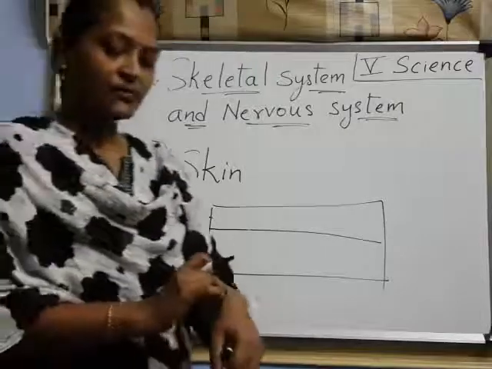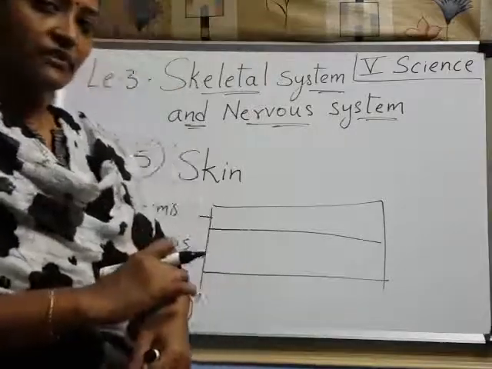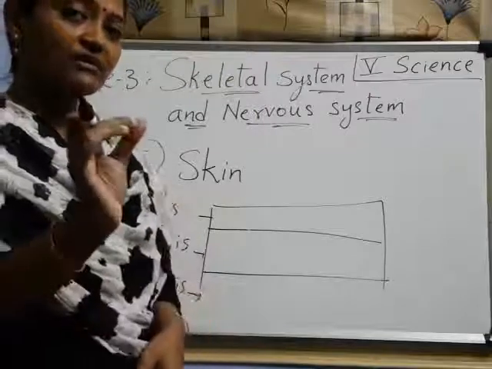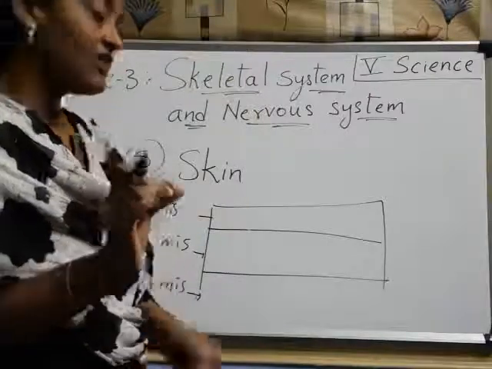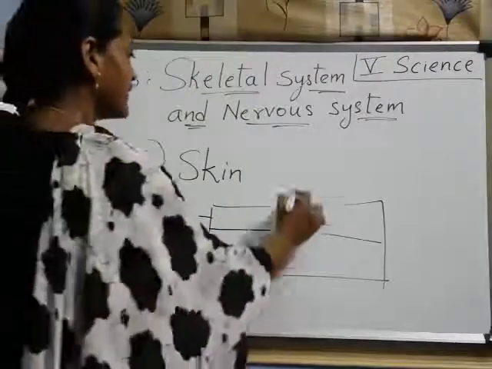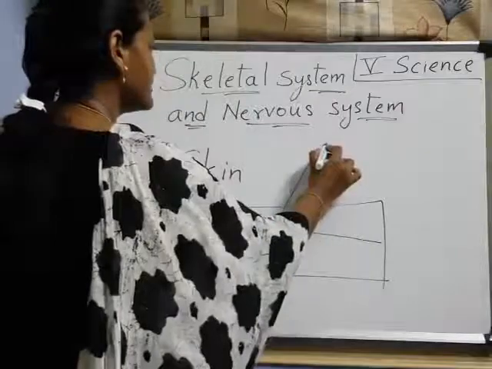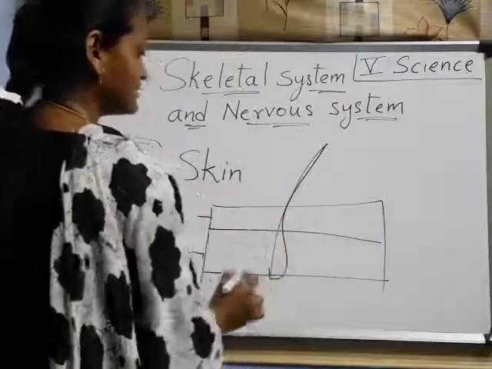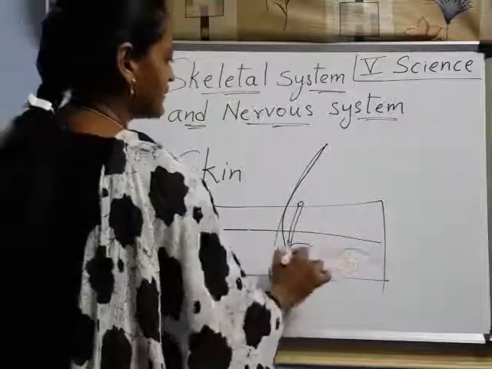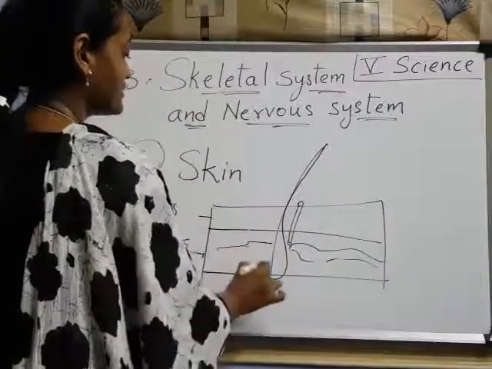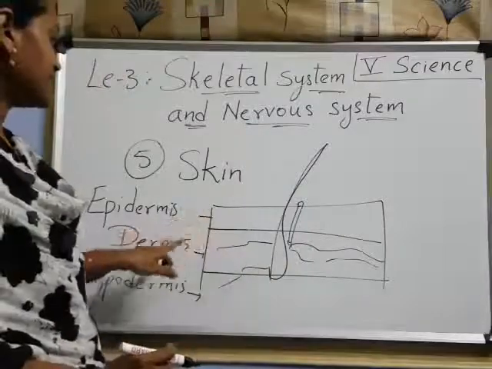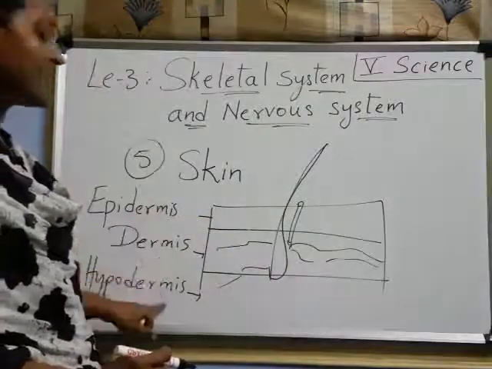If you see the skin properly, if you touch it, it is somewhat thick, right? Why? Because it has 3 layers. Understood, children? And we find hair-like structures, like this, and oily glands and nerves are there. Those are connected like this. Understood? Now what happened here? Epidermis, dermis and hypodermis are there.